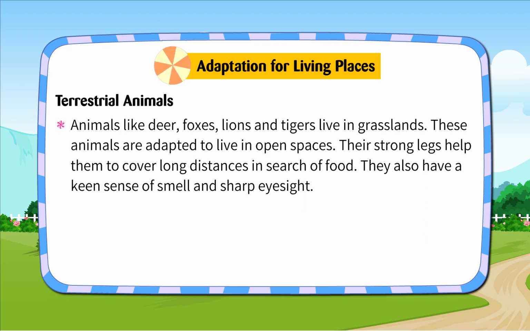Animals like deer, foxes, lions and tigers live in grasslands. These animals are adapted to live in open spaces. Their strong legs help them to cover long distances in search of food. They also have a keen sense of smell and sharp eyesight.